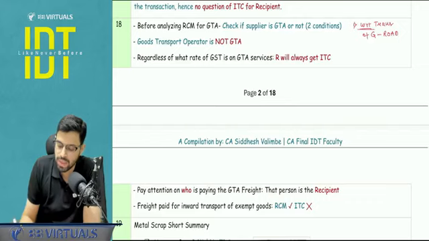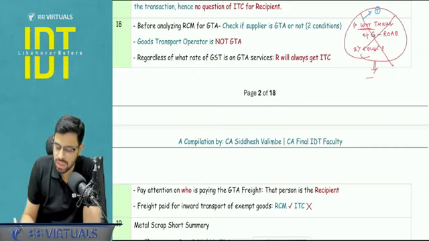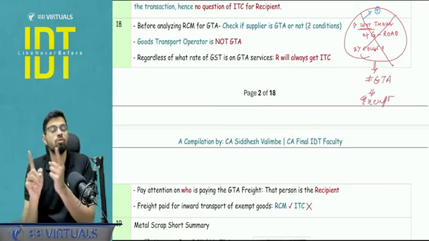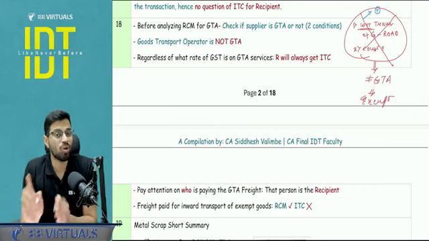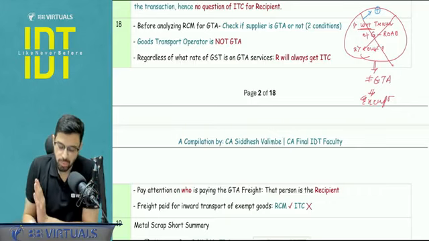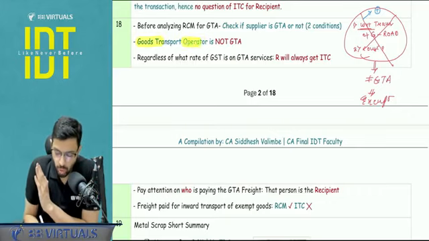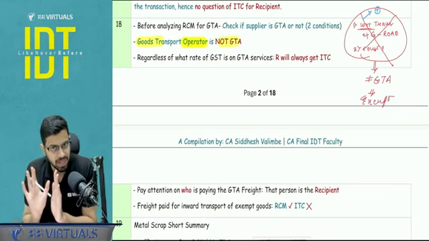With respect to means it is transportation service plus ancillary services. And second, they should be issuing a consignment note. If one of these conditions is not complied, it is not a GTA. If it is not a GTA, the service will be exempt, because service of transportation of goods by road except GTA and courier is exempt. Yes, just a point to be noted: goods transport operator is not a GTA.